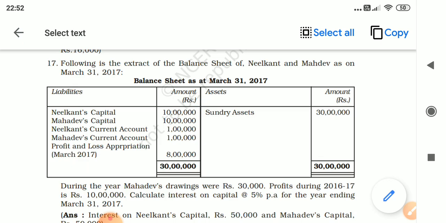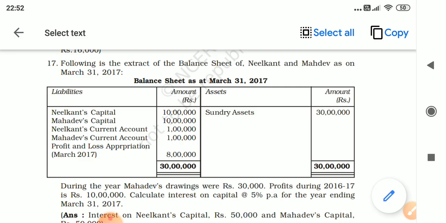Following is the extract of the balance sheet of Neelkant and Mahadev as on 31st March 2017. Now you can see on the asset side sundry assets. On the liability side you have Neelkant's capital 10 lakh, Mahadev's capital 10 lakh. Neelkant's current account 1 lakh, Mahadev's current account 1 lakh. Profit and loss appropriation is 8 lakhs. Maybe it is undistributed profit. During the year, Mahadev's drawings were rupees 30,000. Profit during 2016-17 is rupees 10 lakhs. Maybe it is profit before distribution. Calculate interest on capital at 5% per annum.